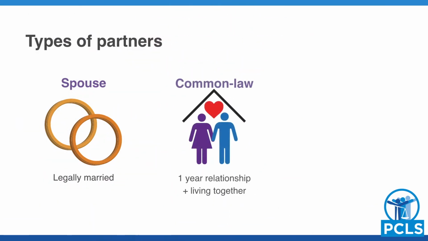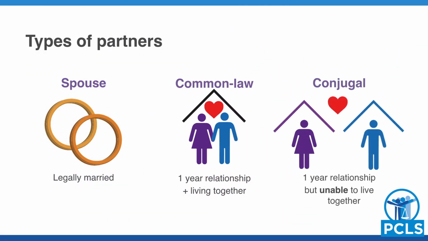A common law partner is someone who has lived with you for 12 straight months in a relationship that is like a marriage. A conjugal partner is someone you had a marriage-like relationship with for at least a year but are not able to live together due to exceptional circumstances.